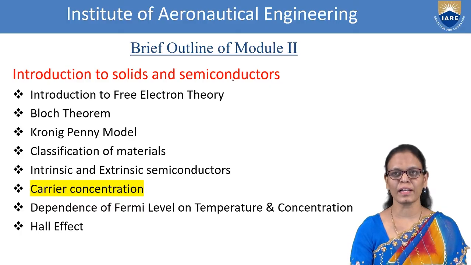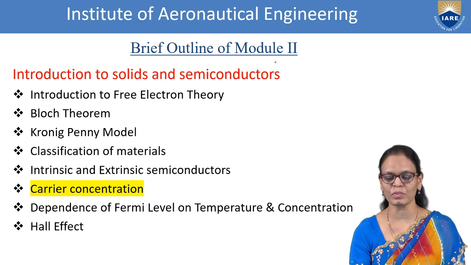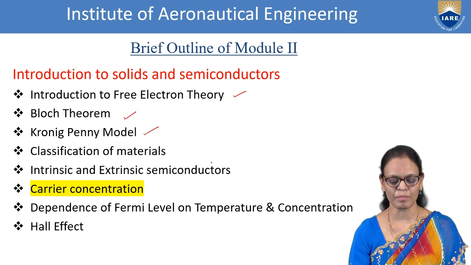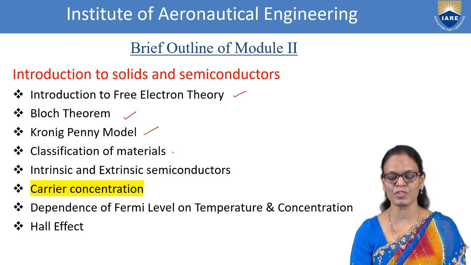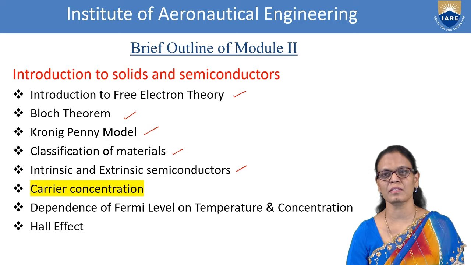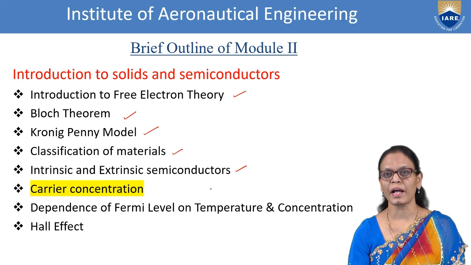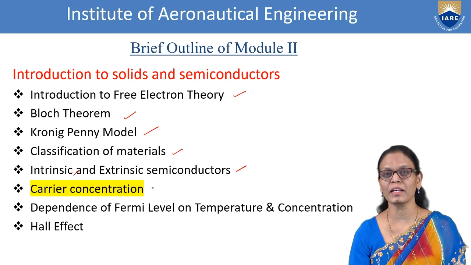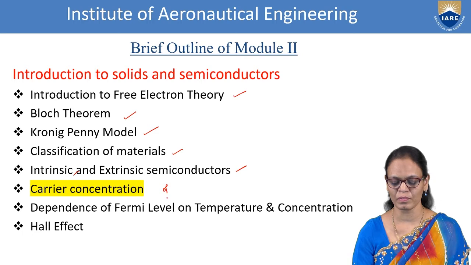So let us look at the outline of module 2, what all we have discussed till now. We have discussed the free electron theory, the Bloch theorem, and the Kronig-Penney model. We have seen the classification of materials and then intrinsic and extrinsic semiconductors. And in my last class, I've discussed about intrinsic semiconductors and the carrier concentration of electrons.